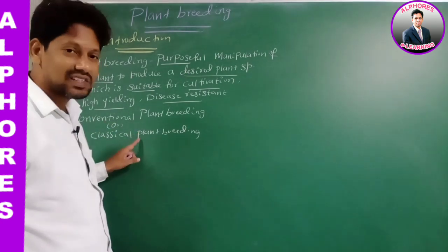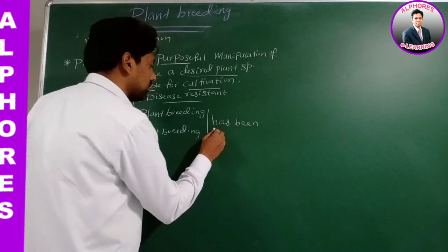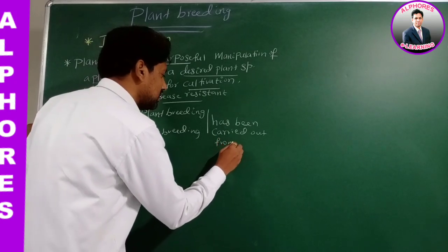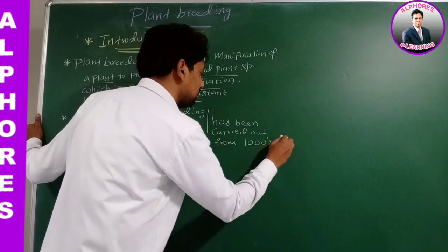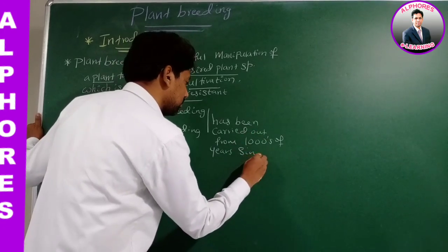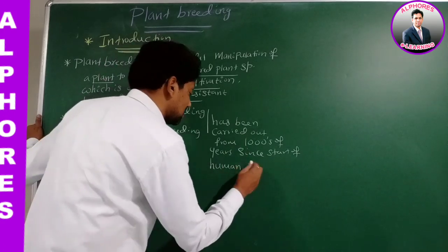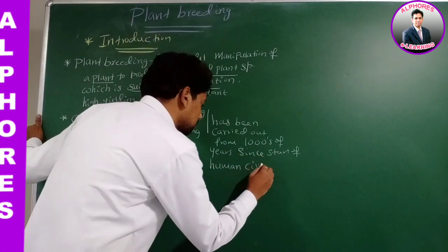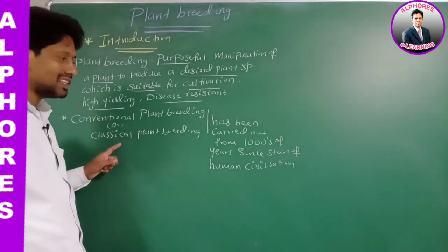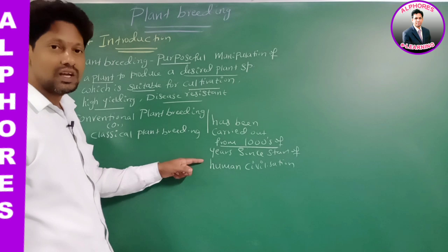Conventional plant breeding or classical plant breeding has been carried out for thousands of years, since the start of human civilization. Is this statement okay? Since the start of what? Human civilization.